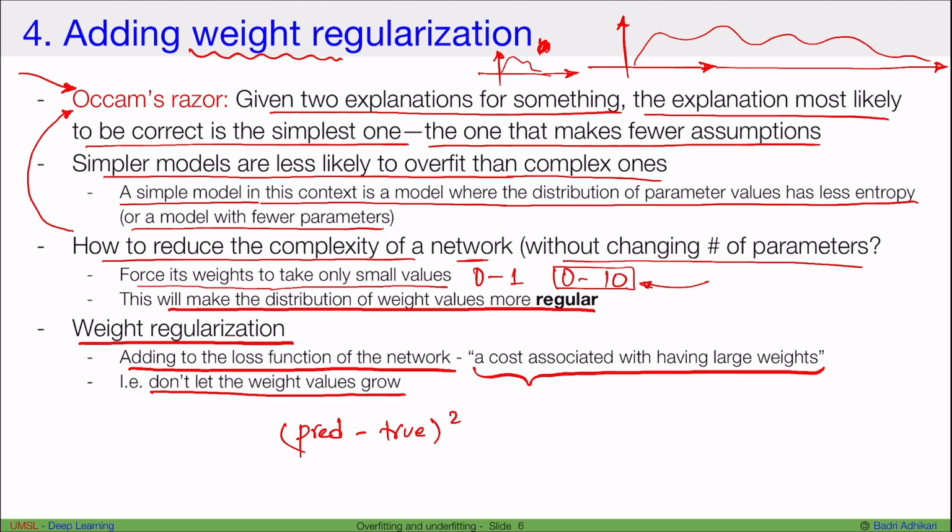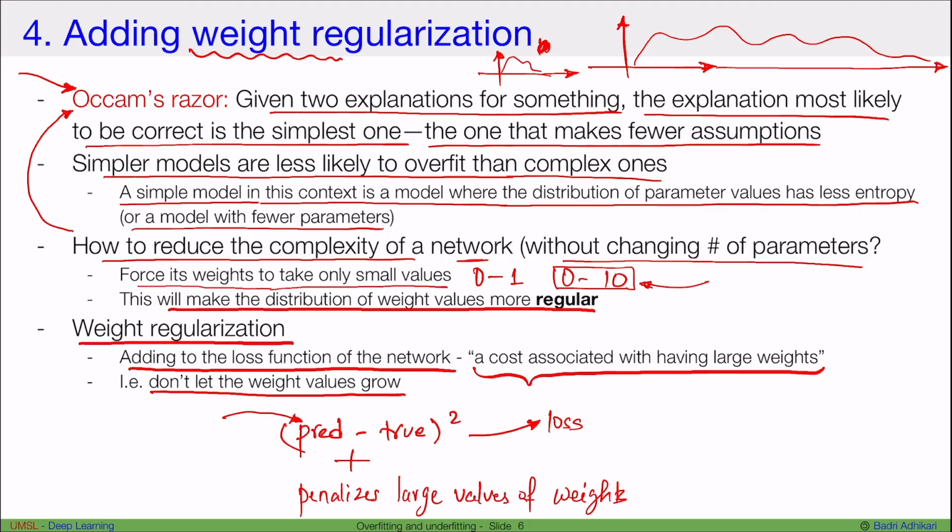This is how loss is calculated, right? So the model updates its weights based on how bad or how good the predictions are. Now, the idea behind weight regularization is that this is our loss, and we want to add a component that penalizes large values of weights.